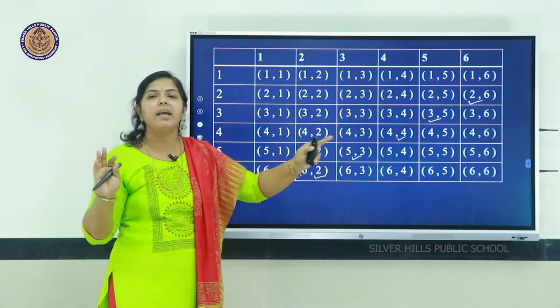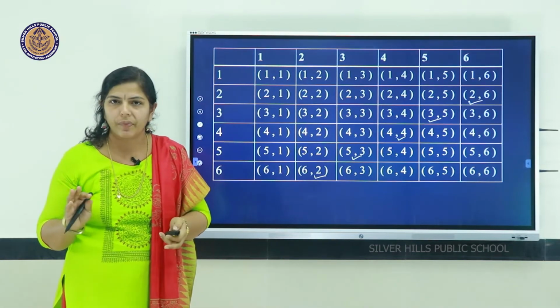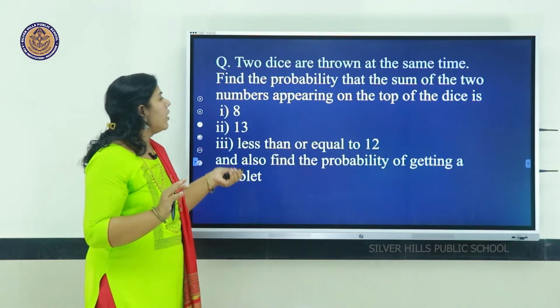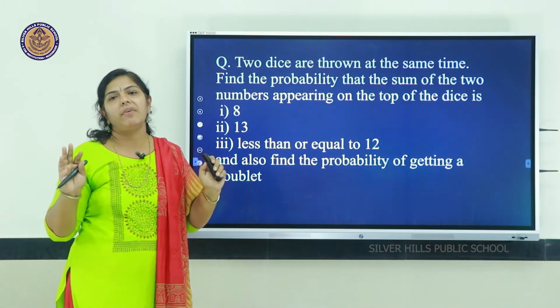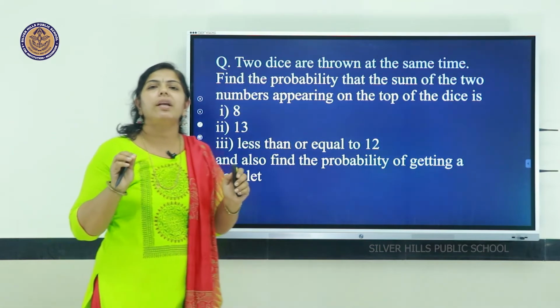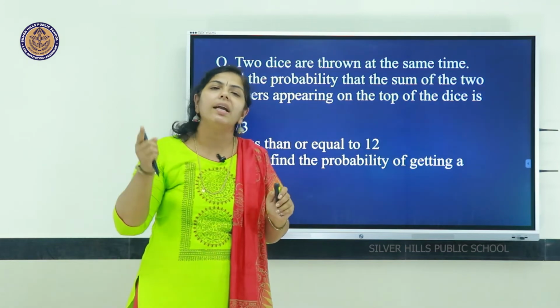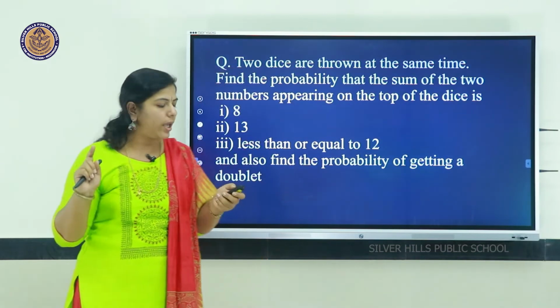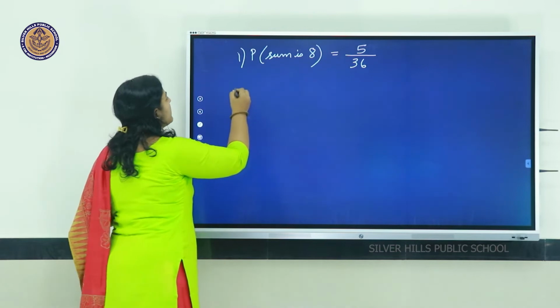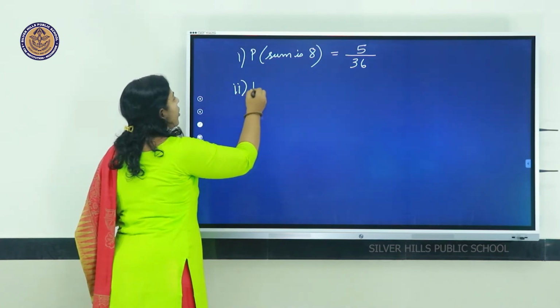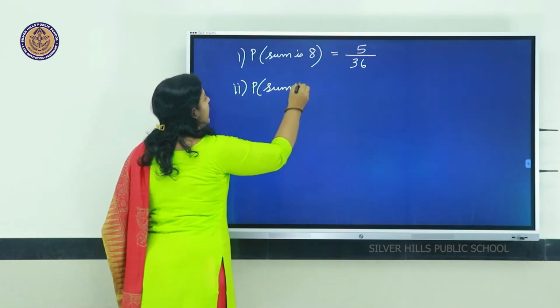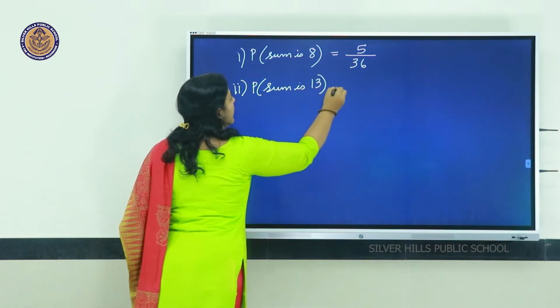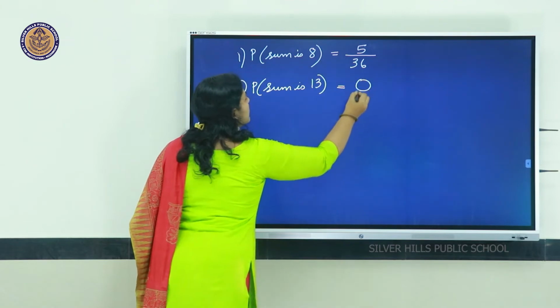So, the probability of getting a sum 13, it's an impossible event, and the probability of an impossible event we have seen is 0.